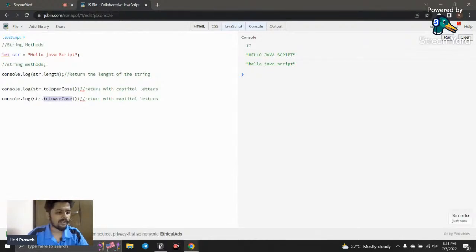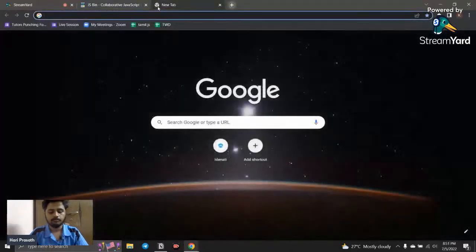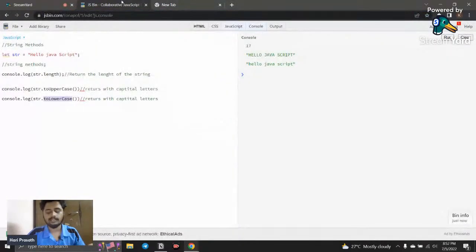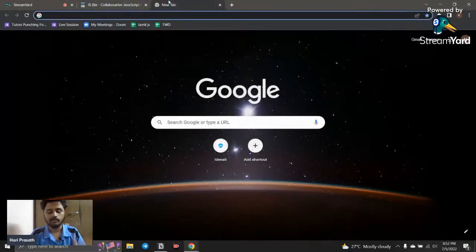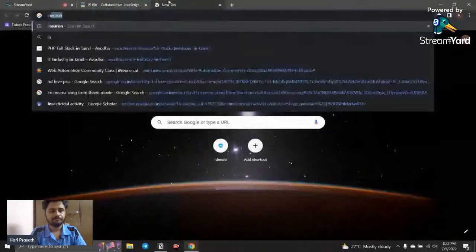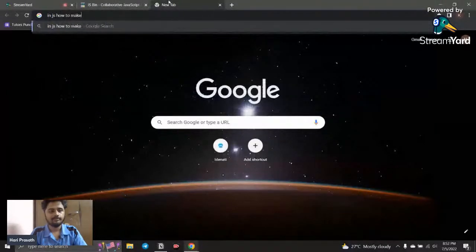How do you make only the first letter uppercase? You can use capitalize. I already told you there are lots and lots of methods available for strings, and we're going to cover a few of them. If you get a doubt, like how Particaa asked, how to make the first letter capital, you just use googling. I'm just going to search in JS how to make the first letter capital.